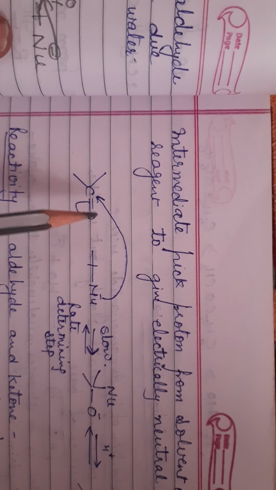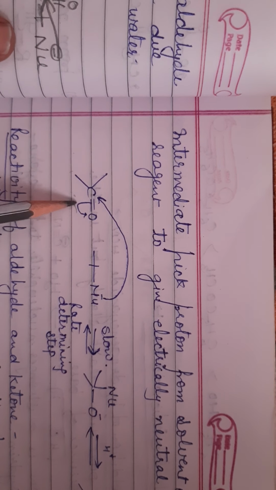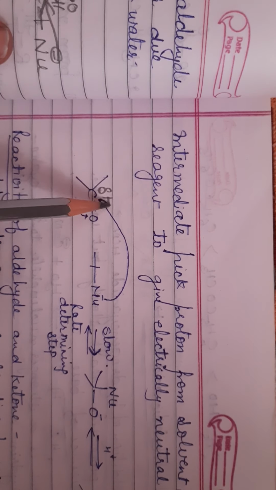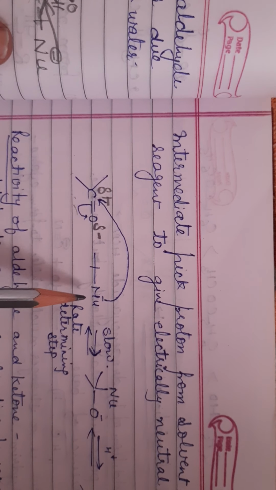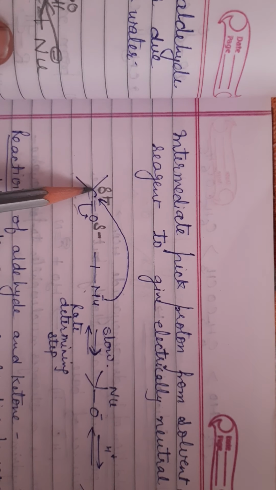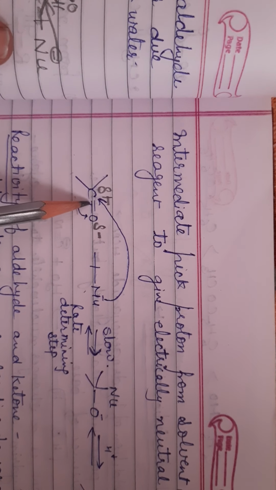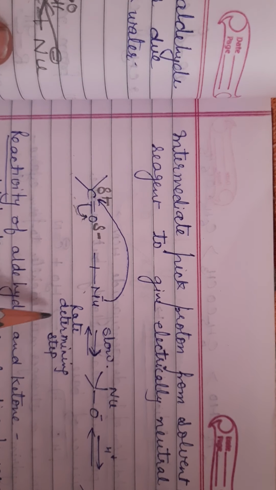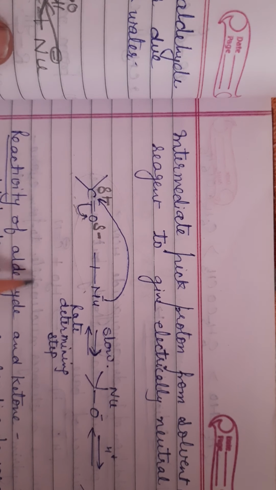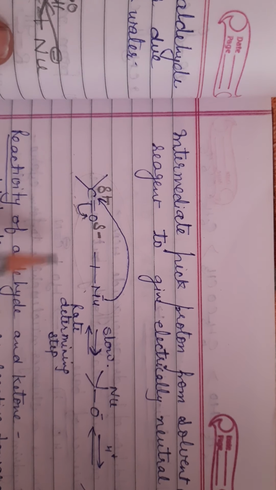See here, this is your aldehyde or ketone molecule. When the nucleophile attacks the carbon, because carbon carries a positive charge and oxygen carries a negative charge, it is a nucleophile, so it attacks the positively charged species. This is a shift of the complete pi electrons. It is a very slow step, that's why it is known as the rate determining step.